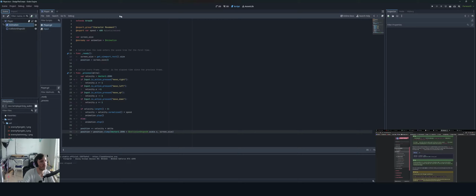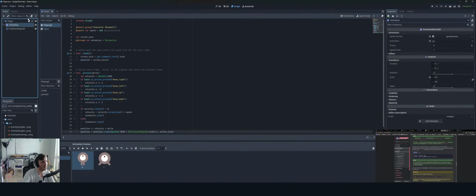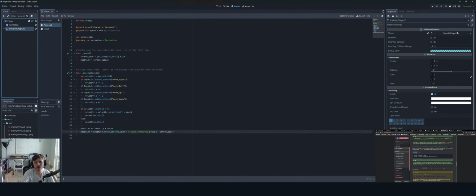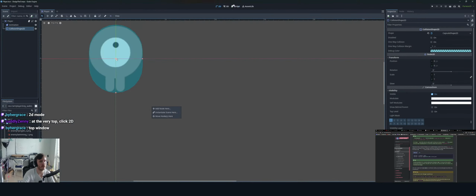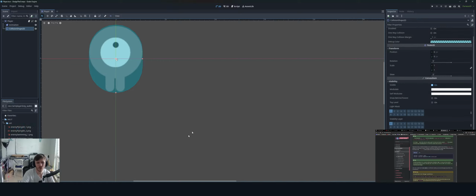Is there a way to go back to the scene? Because yeah, we have collision shape, it's a CapsuleShape2D. We have the positions, we have the scale. At the very top, we click 2D. Okay, thank you. And then you can go to the script level, sweet. So yeah, we have this capsule thing, but I don't know what this dimension is.